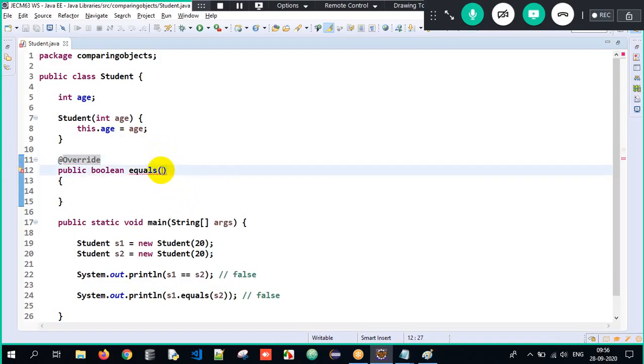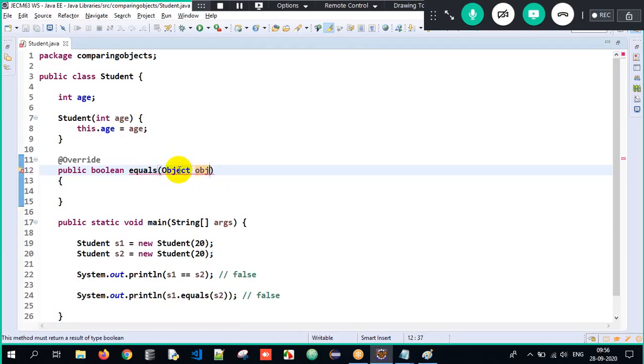In the equals method, you can pass only Student. See, if we pass only Student s here, I can compare only Student type objects. What if I come across a scenario wherein I have to compare mobile objects, laptop objects, food objects here? Then it becomes a problem, no? But if I write it as Object obj, will it work fine?